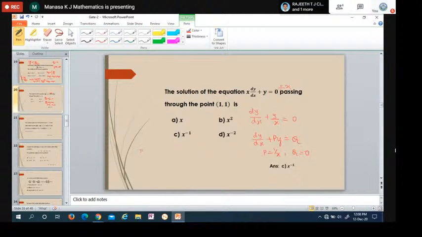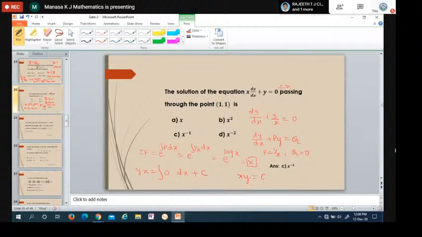First, we have to find the integrating factor, then I'll find the solution. Integrating factor is e power integral p dx. E power integral of 1 by x into dx. So e power, integration of 1 by x is log x. E power log x can be written as x. So this is the integrating factor. Therefore, the solution is y into integrating factor is equal to integral q. Q is 0, so it is completely 0 plus some constant c. So x into y is equals to c.